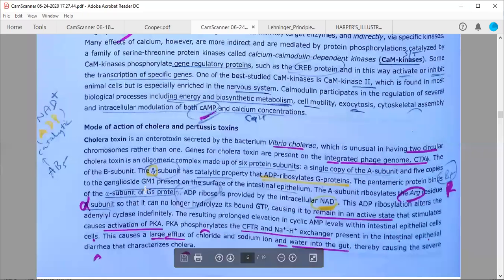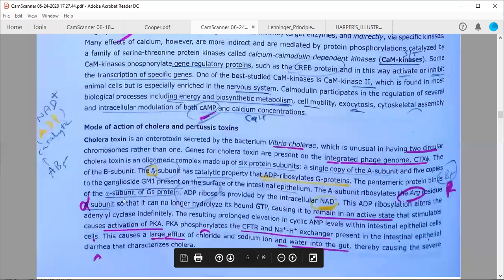We have discussed 4 families. The first family is GS, and GS alpha subunit, because we know in case of GS protein family, this alpha subunit is only working, and after binding to GTP it is going to activate adenylate cyclase enzyme or guanylate cyclase enzyme to produce secondary messengers. Once it is ADP ribosylated, and from where this ADP is coming, it is coming from NAD positive.